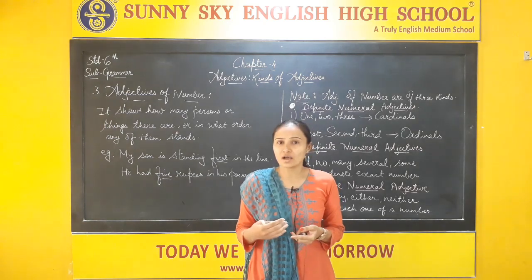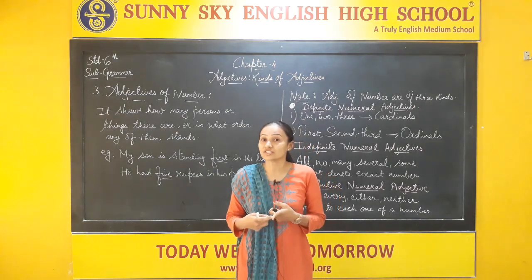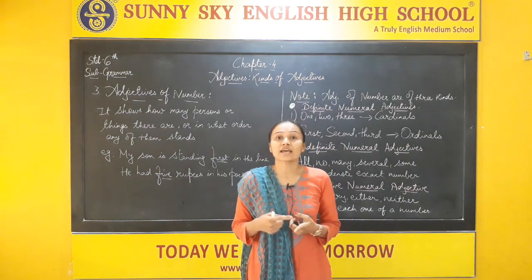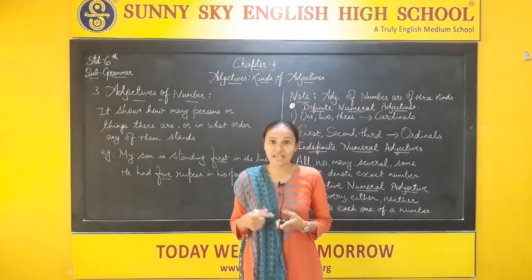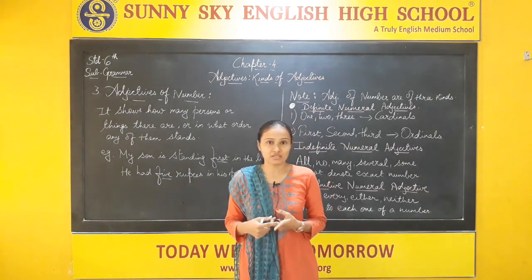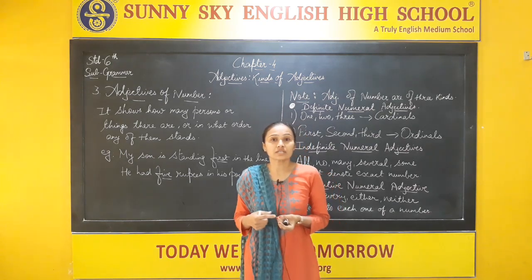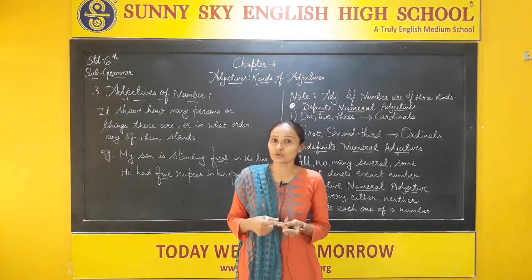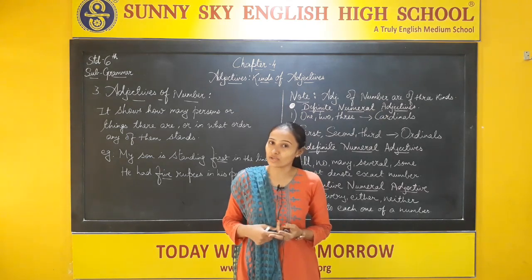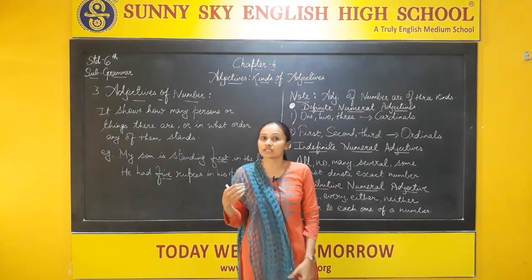Just revise after me. The first one is adjective of quality, then quantity, number. Adjective of quality, quantity, number. These three are easy to remember, right? And the fourth, fifth, sixth are demonstrative adjective, interrogative adjective and possessive adjective. So you just remember like this, it's easy to remember.